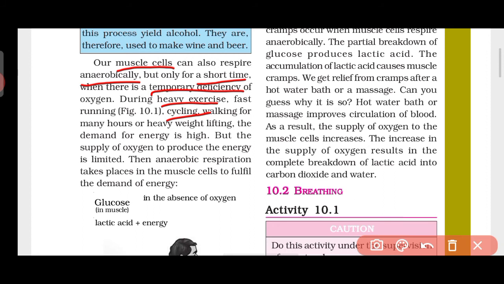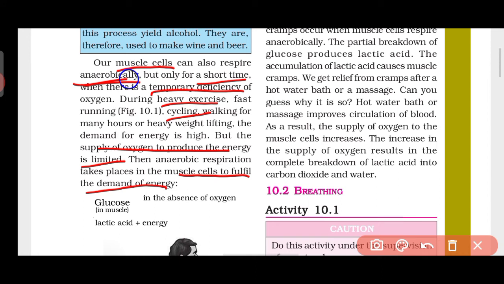But in our body a limited amount of oxygen is present, and that is why anaerobic respiration comes into place here. The supply of oxygen to produce the energy is limited, and that is why the deficiency of oxygen occurs in our body. At that time the muscle cells will fulfill the demand for energy by doing this anaerobic respiration.